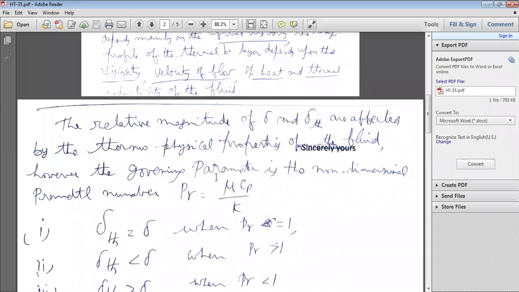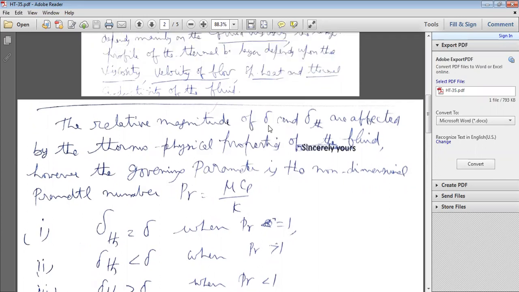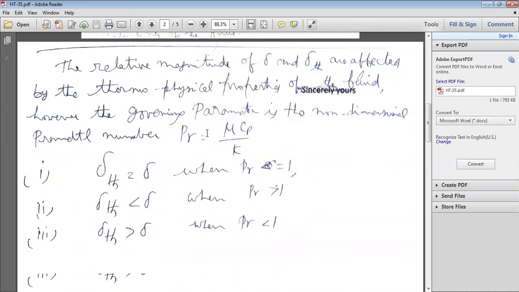It depends upon the governing parameter in this convection heat transfer. The governing parameter is a non-dimensional number. What is the non-dimensional number? Prandtl number. So you have to calculate the Prandtl number in order to verify the relative magnitudes of delta and delta TH. You can relate delta and delta TH based on the non-dimensional Prandtl number.